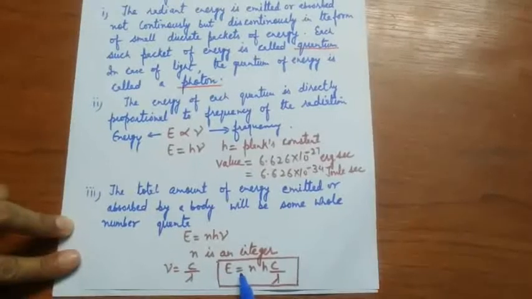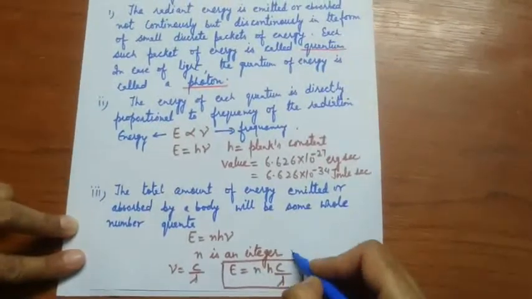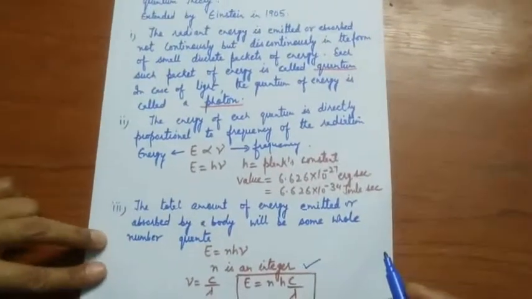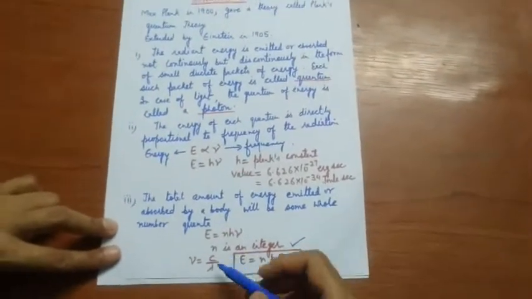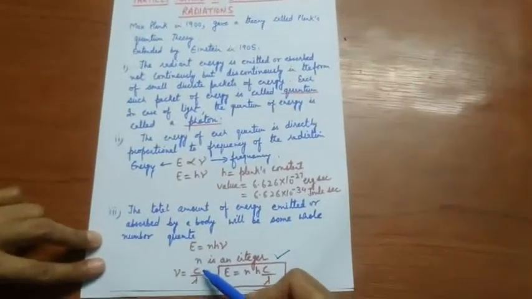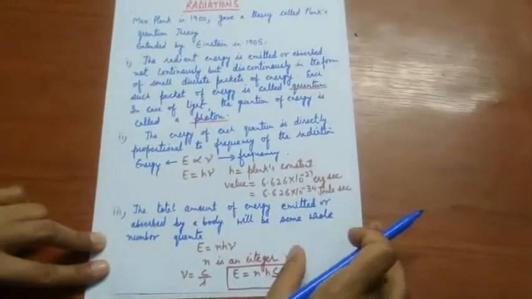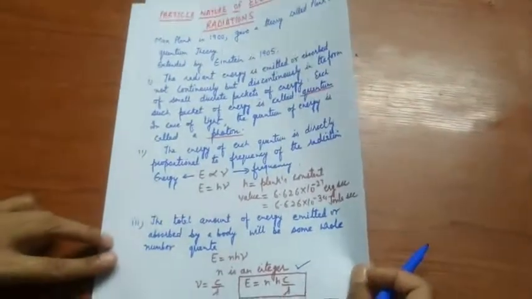So E is equal to nhc by λ. This relationship is very important for calculating numericals. In numericals, you may have to calculate energy, or frequency, or velocity of light, or wavelength of light. So these are the points of the particle nature of electromagnetic radiations.